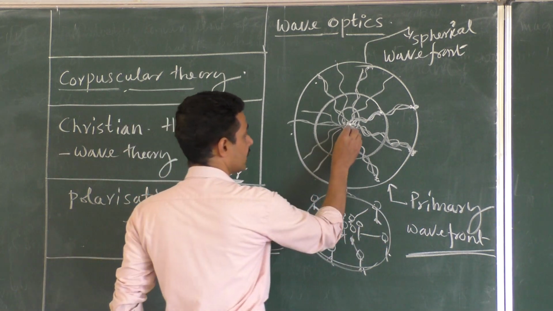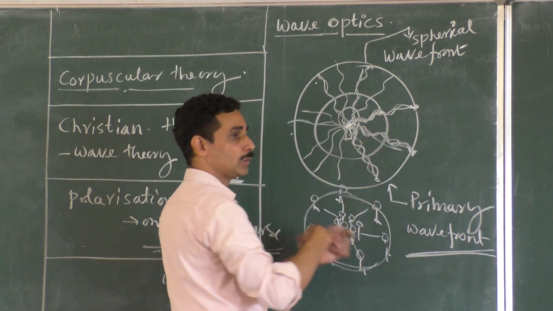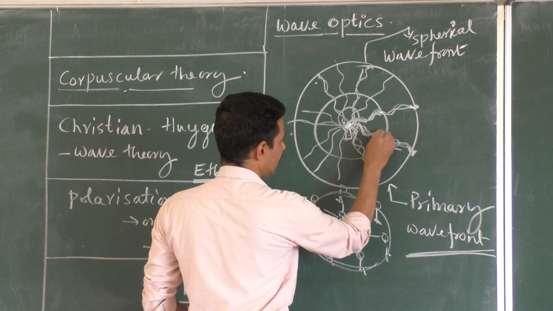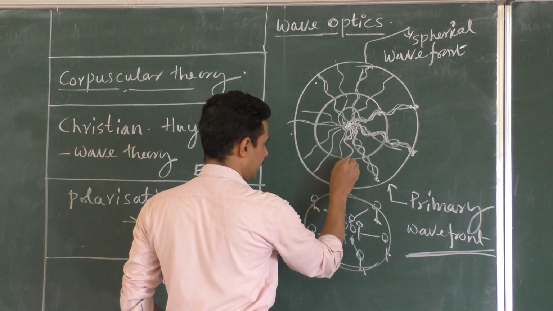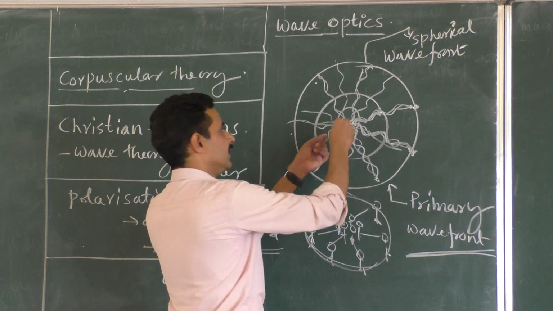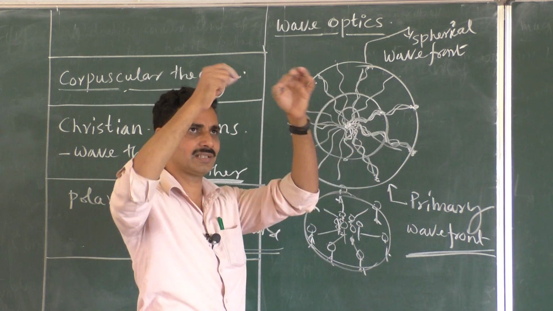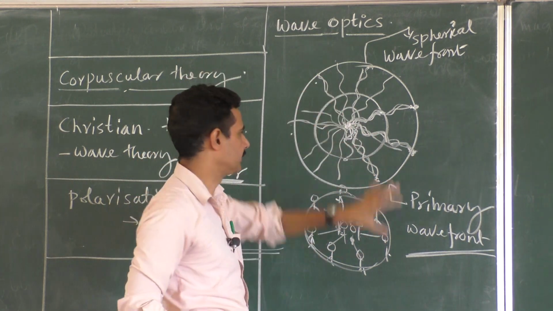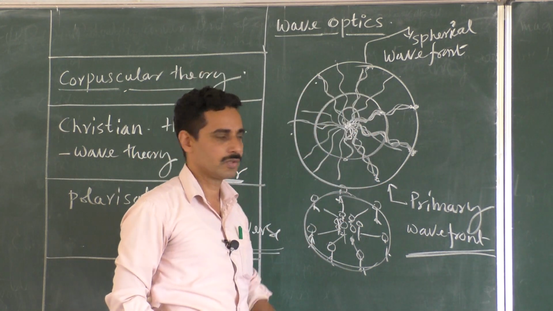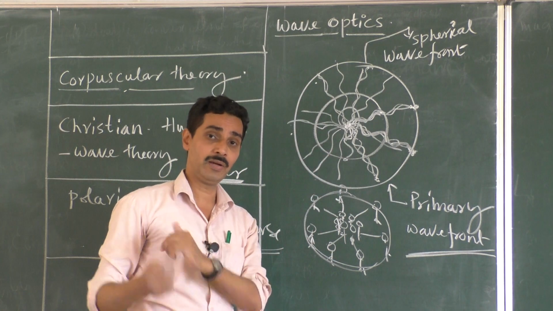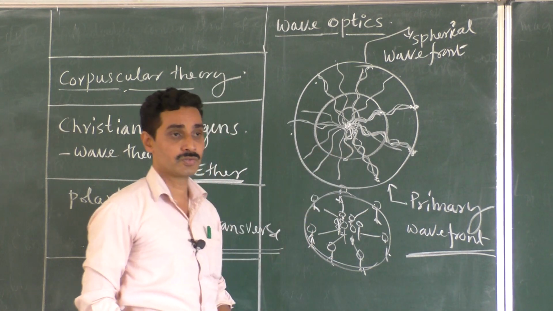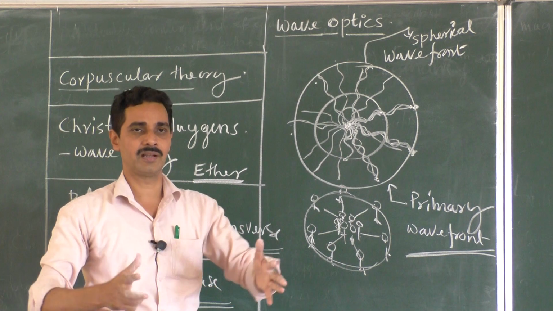Suppose this wave was given an opportunity to travel only 2 crests, then this will also travel 2 crests, this one 2 crests, here 2 crests, everywhere it is 2 crests. So collect all the points which are the second crest, you will get a smaller sphere, that is this wavefront. So then also it is a sphere, it may not be a cylinder, it should be a sphere. So a point source emits spherical wavefront.